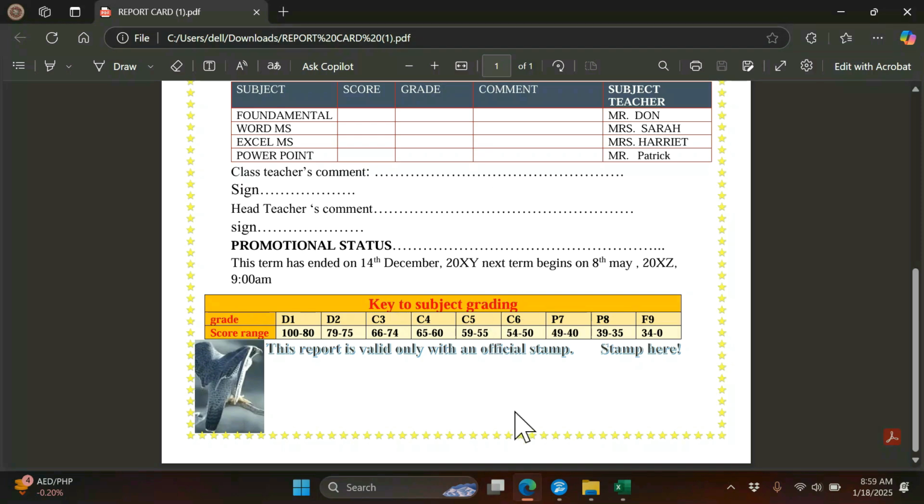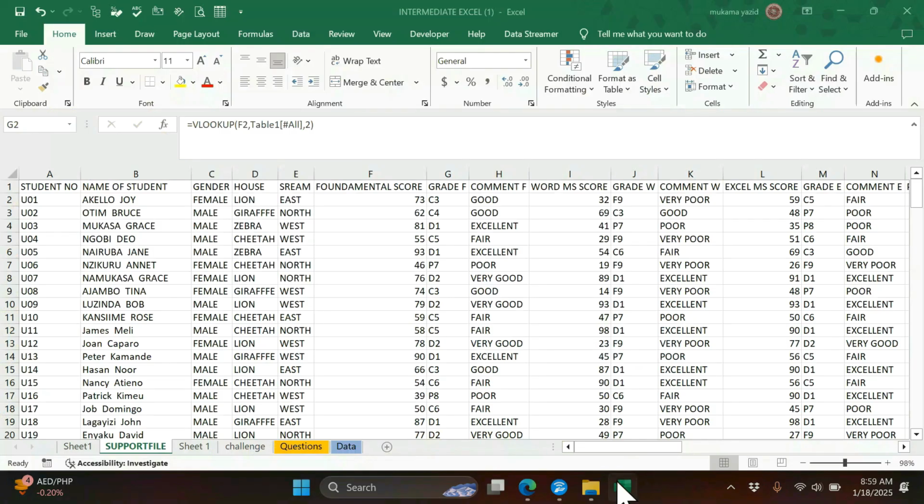Someone may want to use the IF function to solve this problem, to assign grade using this score range. Someone who is between 80 gets D1, between 79 to 70 gets D2, like that, using the IF function. It's okay. It can also give you the answer.